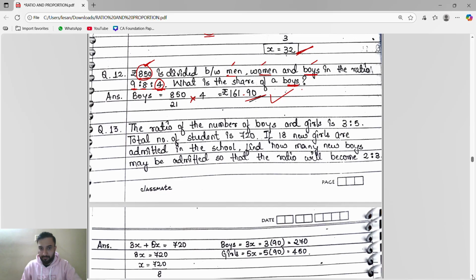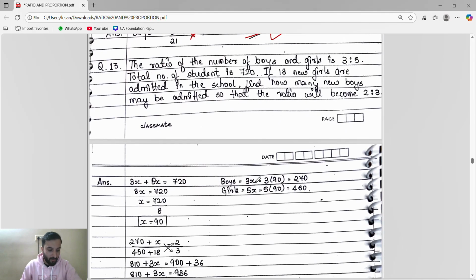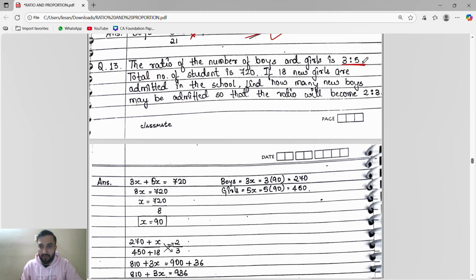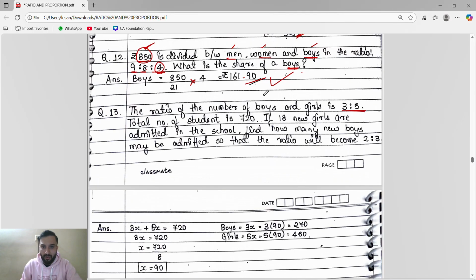Okay, next they said the ratio of number of boys and girls is 3 is to 5. Very important. We know the ratio of number of boys and girls is 3 is to 5. So what do they want to say? They want to say boys is 3x, girls is 5x. Total number of students is 720, guys.